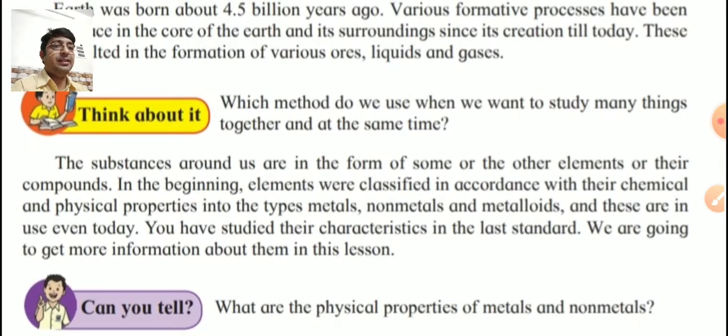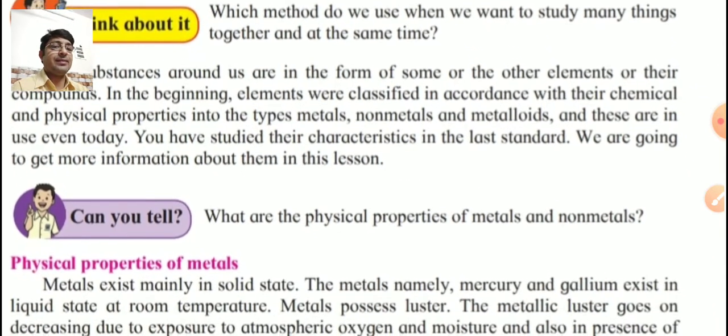In the beginning, elements were classified in accordance with their chemical and physical properties into the types metals, non-metals, and metalloids. And these are in use even today. You have studied their characteristics in the last standard. We are going to get more information about them in this lesson.